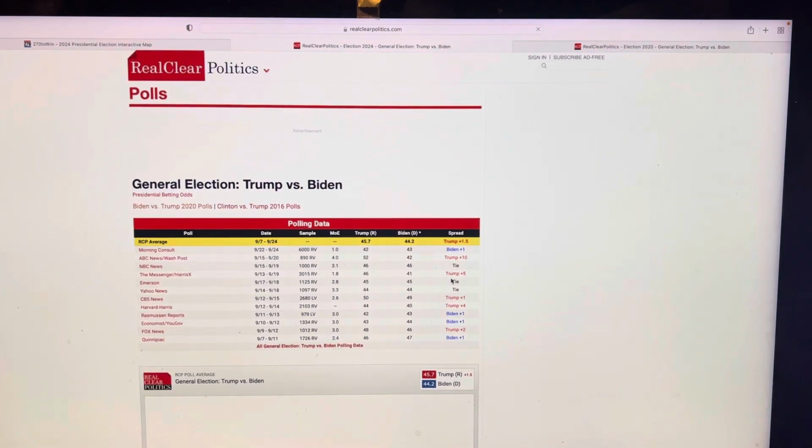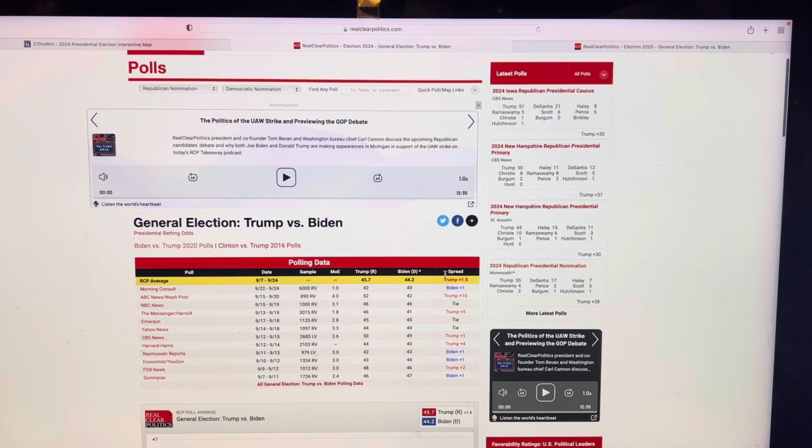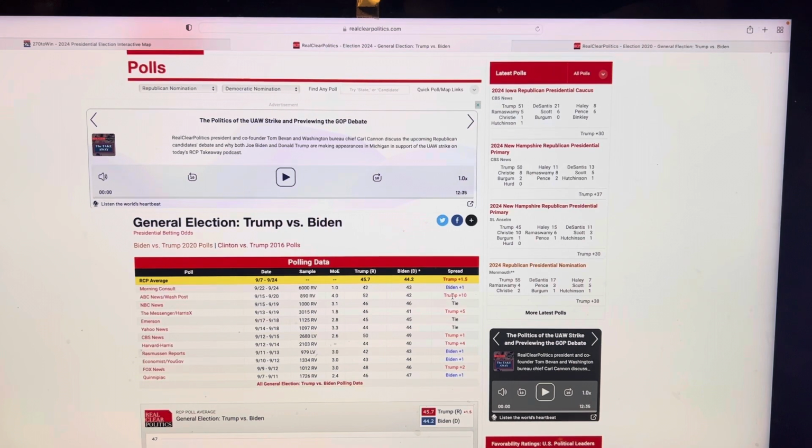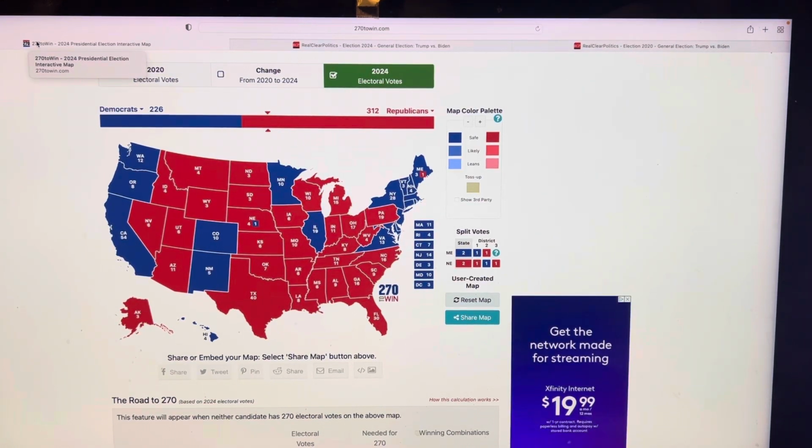It's probably more like a tie, in my opinion. When you actually look at the median, the average aggregate, Trump probably does have about a 1-point lead, or maybe a tie. Okay, you got Biden leading 4 times, you got Trump leading only 5 times, and 3 ties. So that tells you that it might be a tie. And if the polling shows that it's a tie, you have more people that are willing to admit that they're voting for Trump.